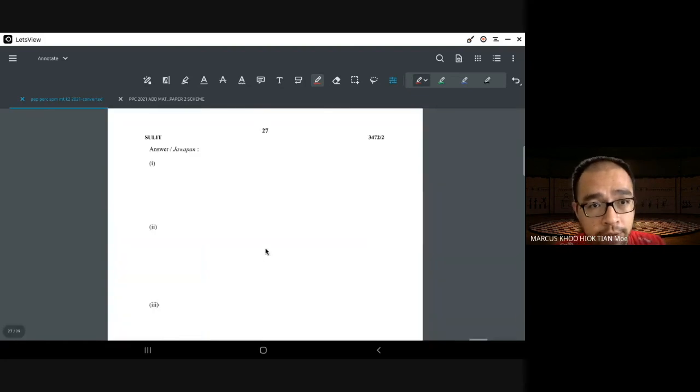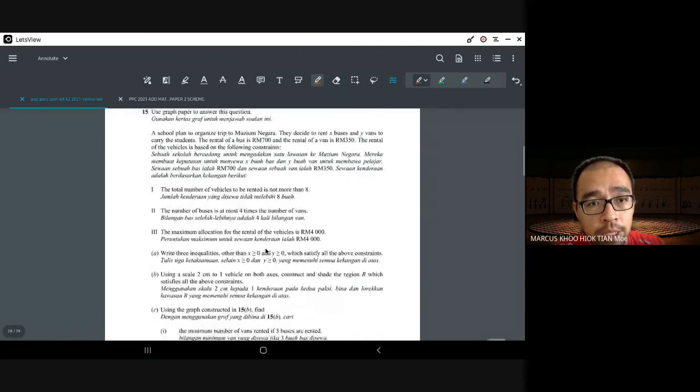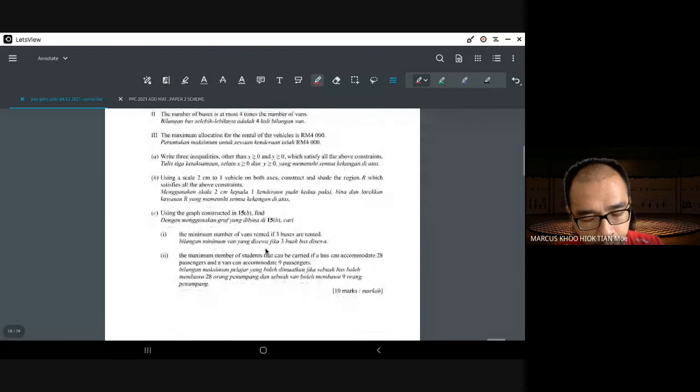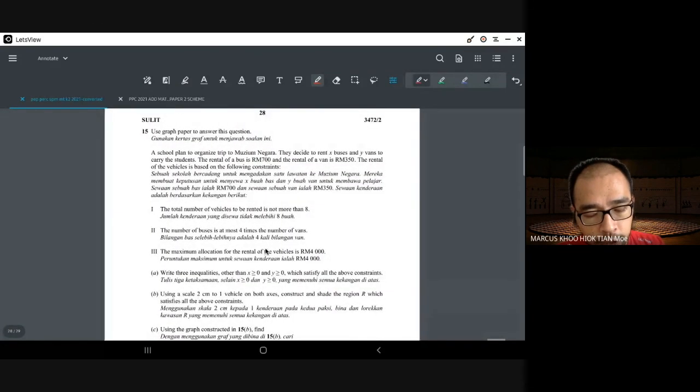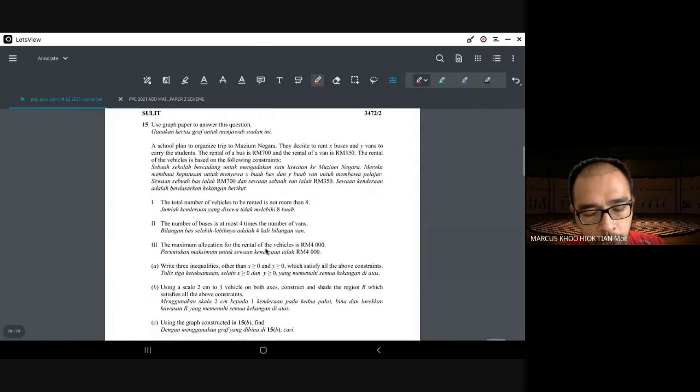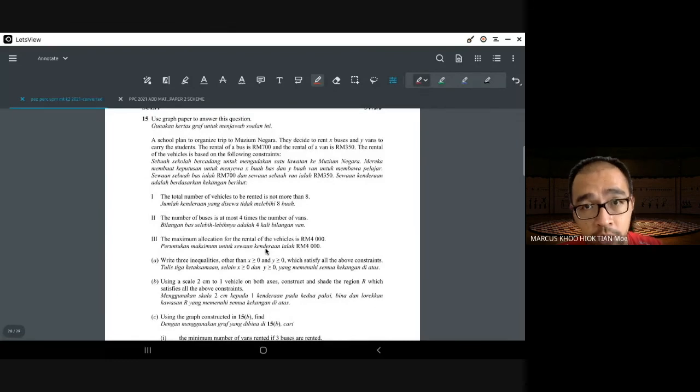All right. The final question is this question, which is the linear programming question. For those of you who may want to venture into this, especially those of you who take tuition and your tuition teacher emphasizes this question a lot, you may want to answer this if you want. I don't stop you. I noticed that some of you in this class also answered this question. Good for you.